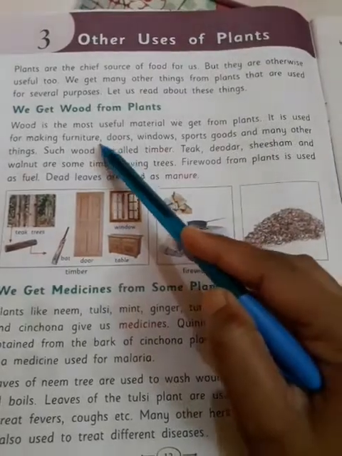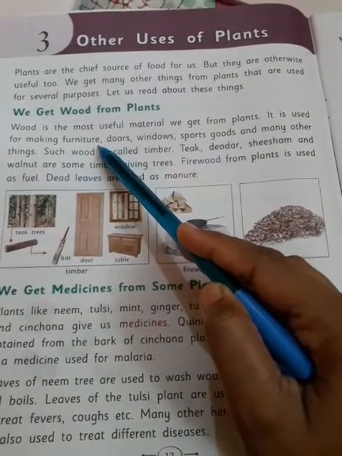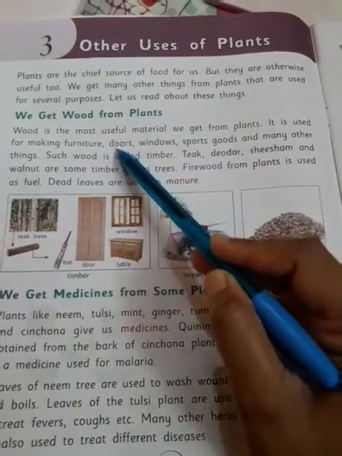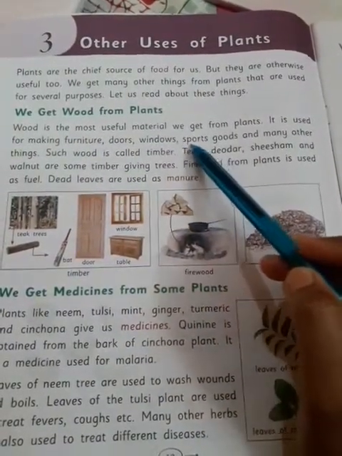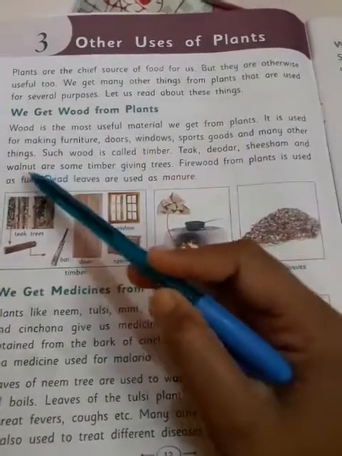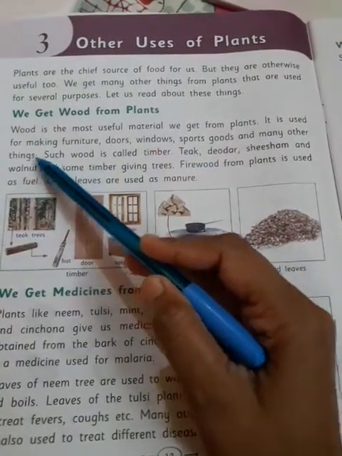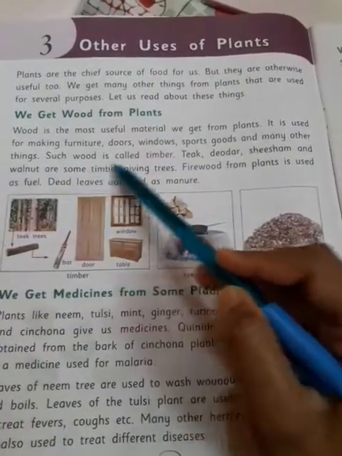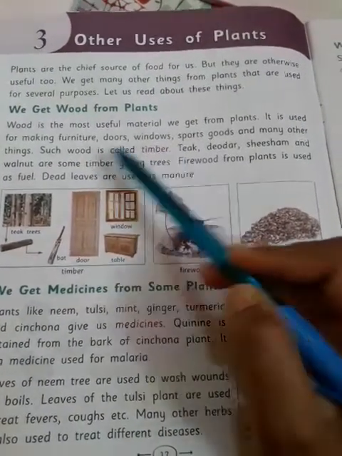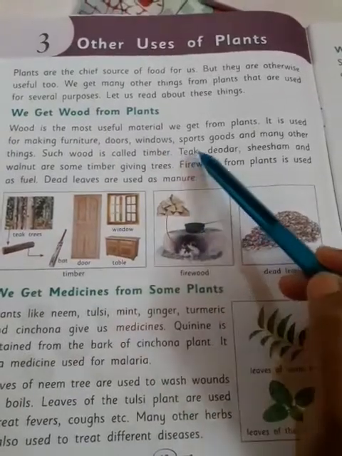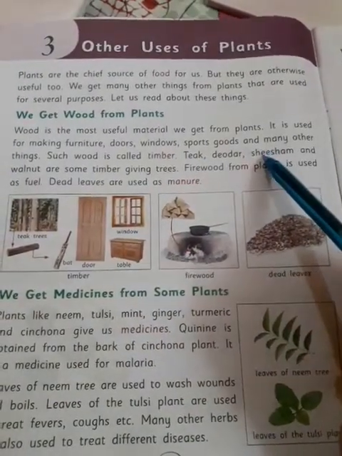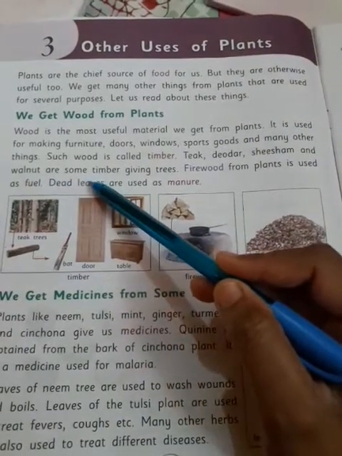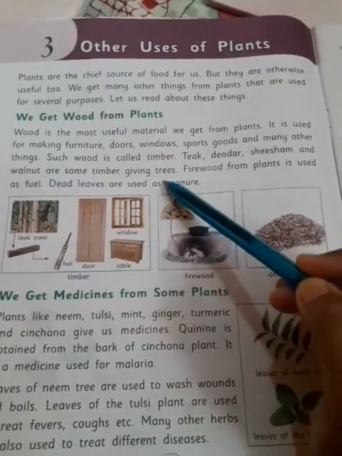It is used for making furniture. What is the use of wood? It is used for making furniture, doors, windows, sports goods and many other things. Such wood is called timber. Teak, deodar, shisham and walnut are some timber-giving trees.